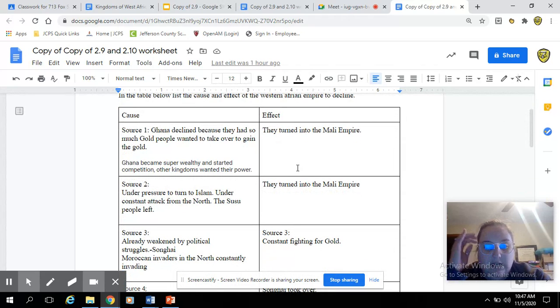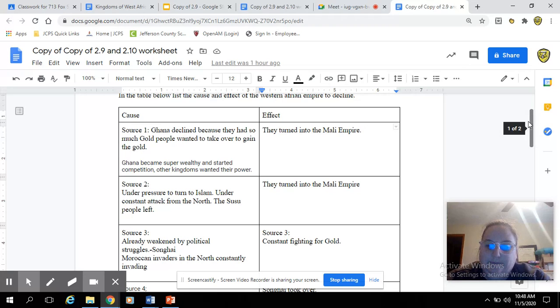Source 1 really talked about that Ghana declined because Ghana had so much gold that they were very boastful. They were overtaxing people. My last class talked about how that upset people because they were taxing too much. So this created jealousy, and other kingdoms around them wanted to gain the gold. So people started fighting them constantly. One student wrote that Ghana became super wealthy and started competition. Other kingdoms wanted their power. So when you're constantly fighting, eventually Ghana declined and fell apart. And then ultimately they became a part of the Mali Empire, which was the effect.